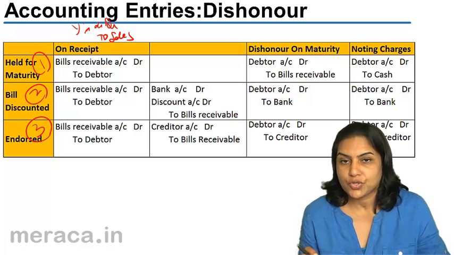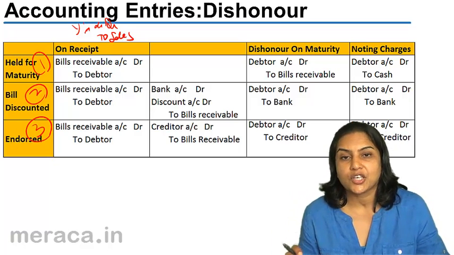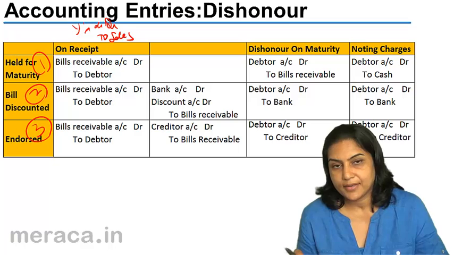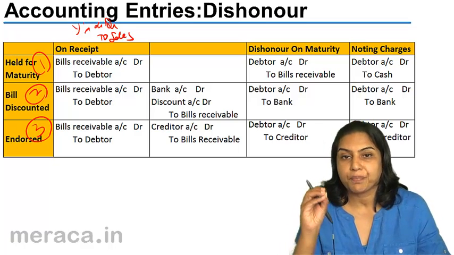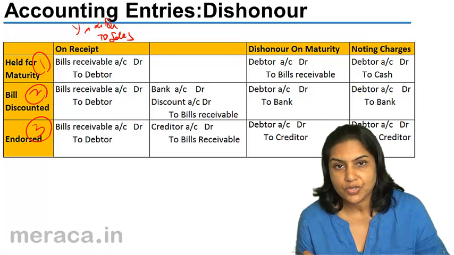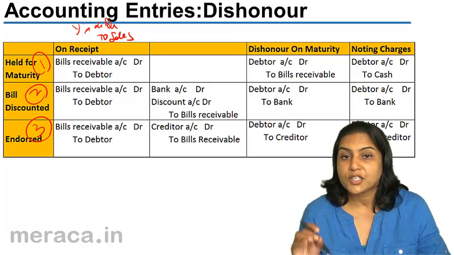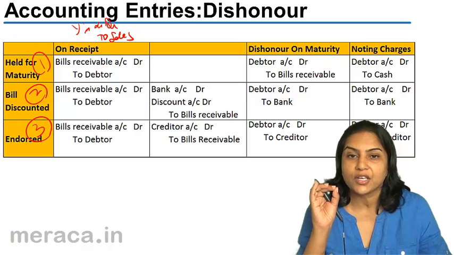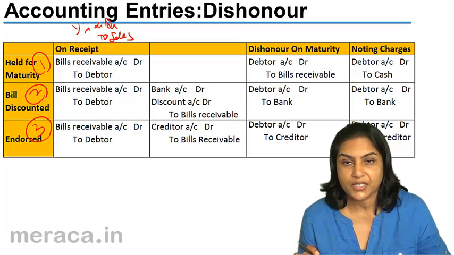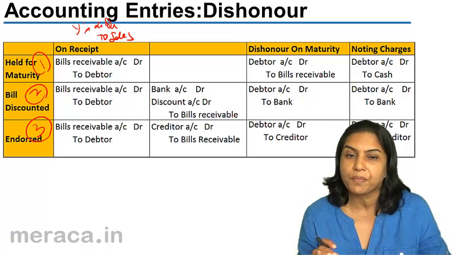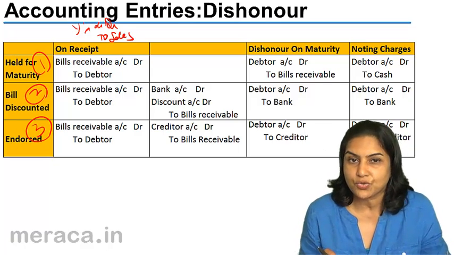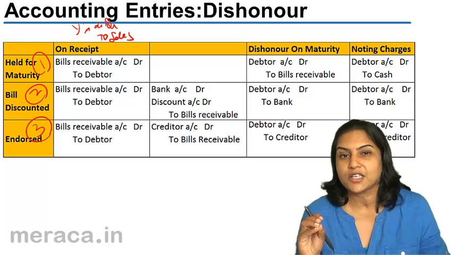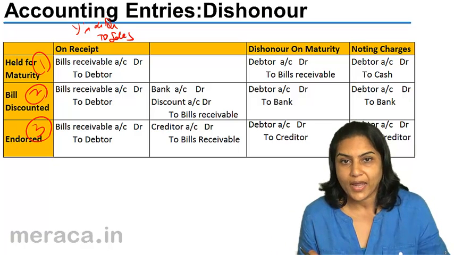Now suppose noting charges were also incurred. Suppose X incurred 200 rupees as noting charges. This will not be shown as noting charges to cash in the books of X because noting charges will not be treated as an expense in the books of X. But what will X do? X will try to recover this money from Y.